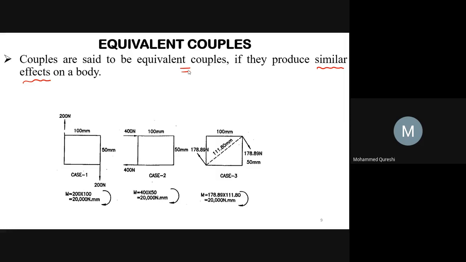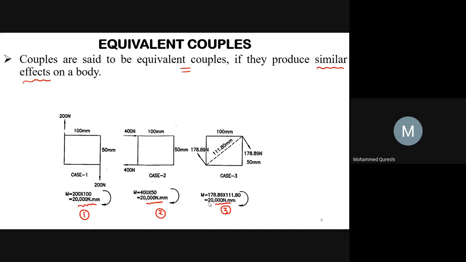For this concept, we have assumed three different systems: this is your first system, this is your second system, and this is your third system, acting on a rectangular block as shown in the figure. In the three cases, all the couples produce a moment of 20,000 Newton-mm. In all three cases, all the couples produce the same moment.